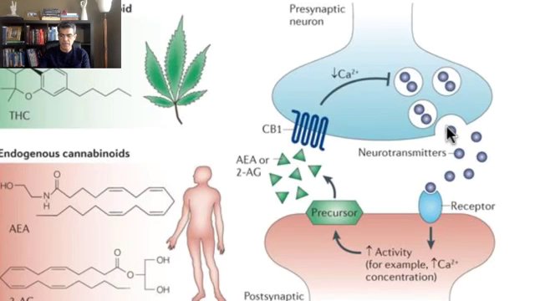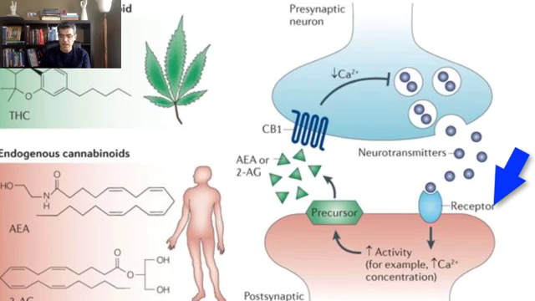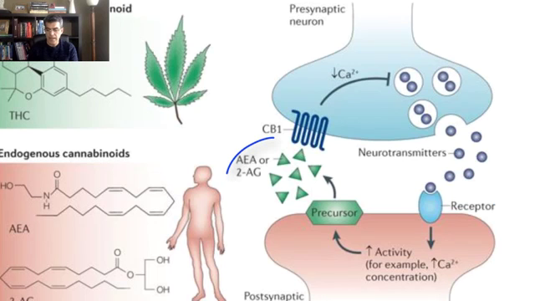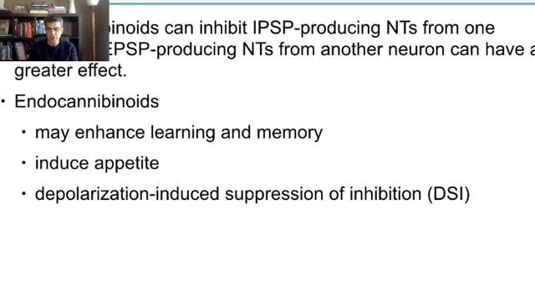If this neurotransmitter is inhibitory, and by any means you stimulate the postsynaptic neuron and make this cell produce cannabinoid, this cannabinoid is going to block the presynaptic cell, and as a result it inhibits the release of this neurotransmitter. Because of that, this cell will be even more stimulated. This idea is called depolarization-induced suppression of inhibition, or DSI.